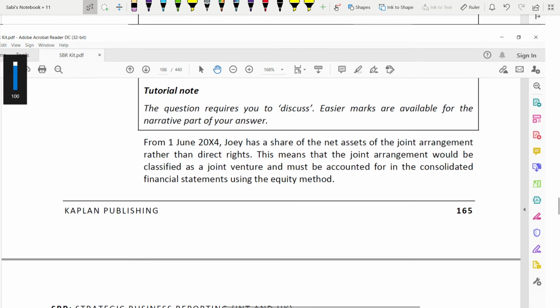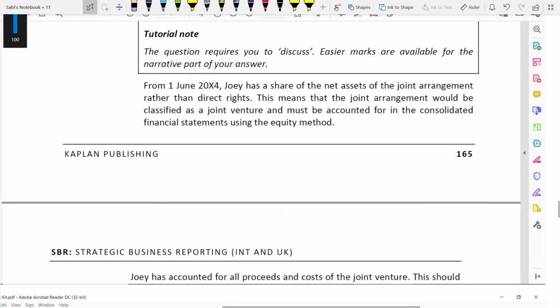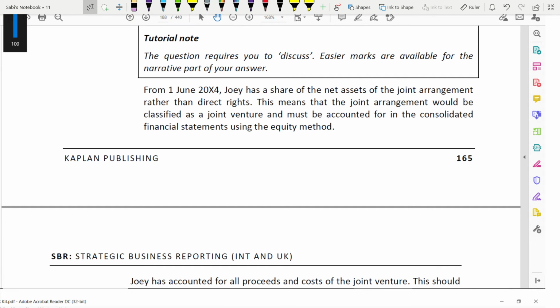Tutorial note: the question requires you to discuss. Easier marks are available for the narrative part of your answer. Discuss means you have to write. The narrative part is required, not just calculation. So on 1st of June, from this date onwards, Joy has a share of net assets of the joint arrangement rather than a direct right. It's no more a direct right. They have the share of the net assets of the joint arrangement.